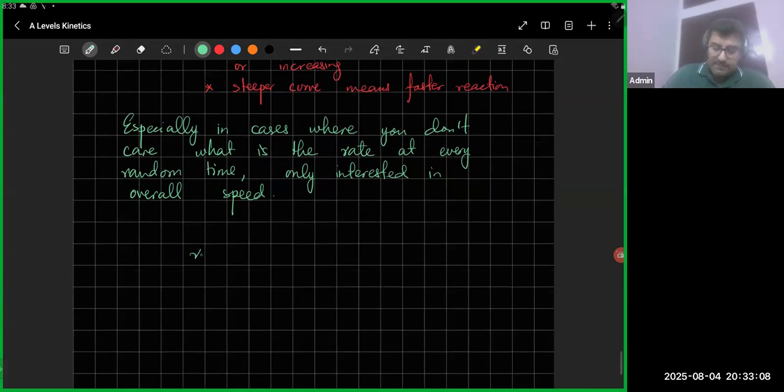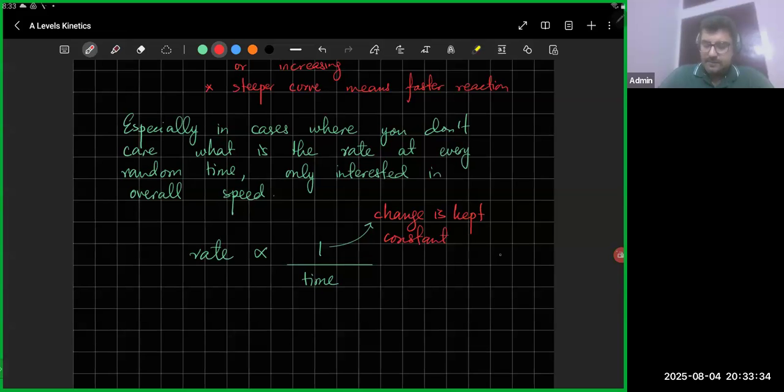So in that case, how is speed measured? In that case, instead of change versus time, rate is just 1 over time. So where did change go? The change is going to be kept constant. So the change that's happening is kept constant in all the reactions.